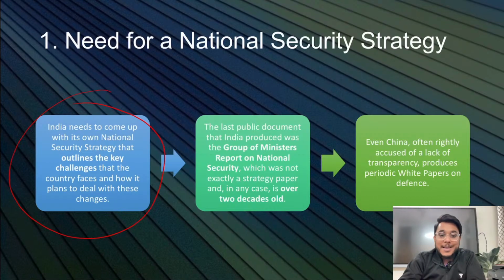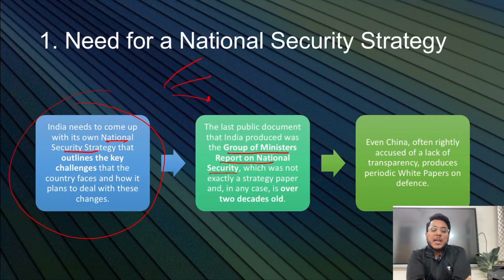But India needs to come up with its own national security strategy also. India needs to outline the challenges that India is facing, the response that India will give, and the financial resources that India will devote. Now, the last such document was produced by the Group of Ministers report on national security. It was a kind of strategy paper, but it is already 20 years old. So we need to have an updated national security strategy as Japan has brought.